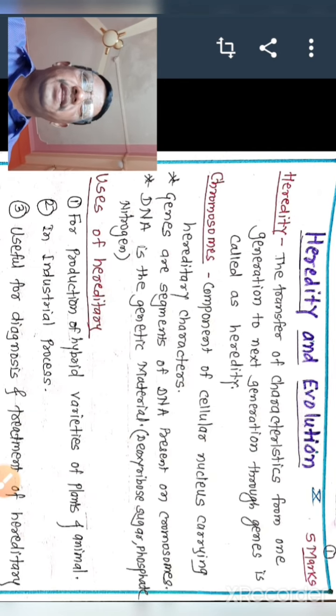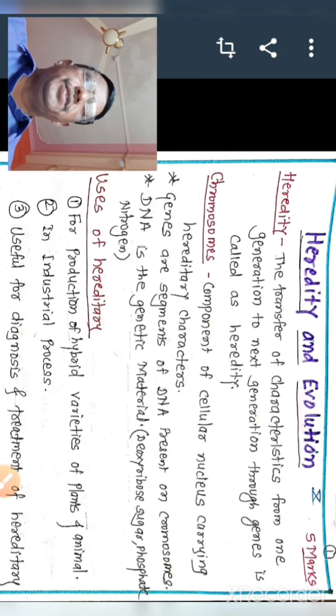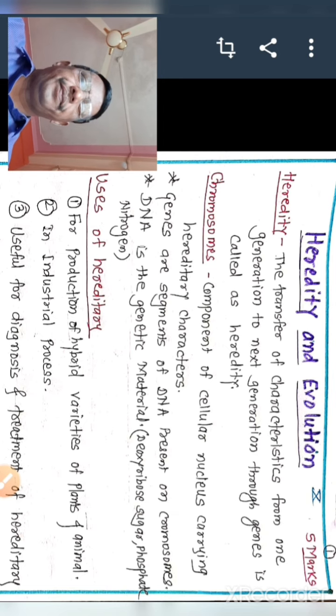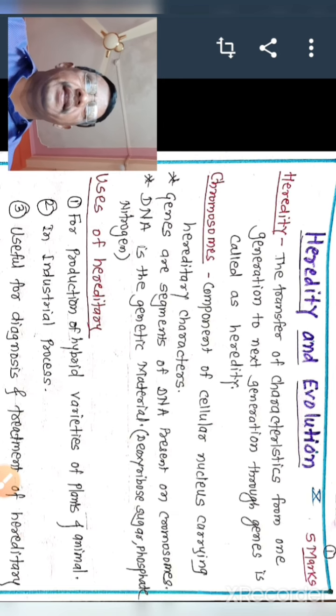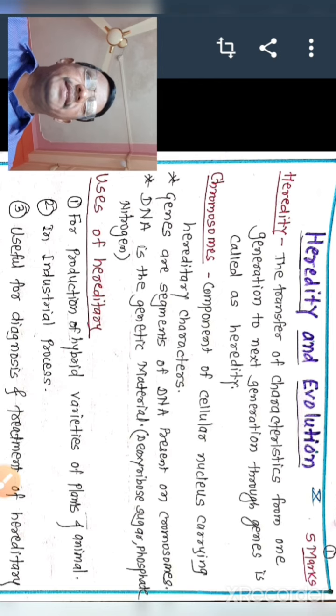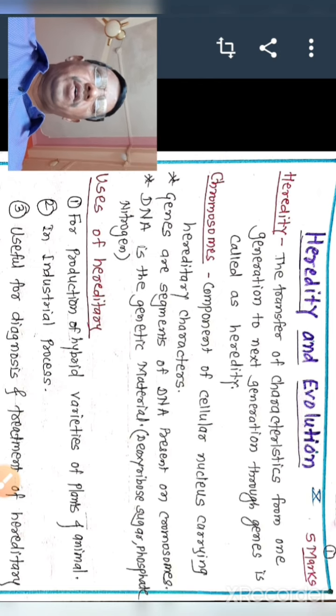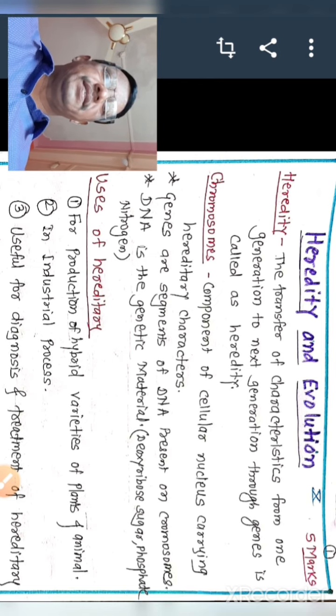You know the meanings of the chromosome and the gene. The structure in the nucleus of the cell that carries the hereditary characteristics is called the chromosome. Chromosome is mainly made from nucleic acid and proteins. Chromosome is made up of DNA. What is meant by gene? The segment of the DNA which contains all the information for synthesis of a particular protein is called a gene.